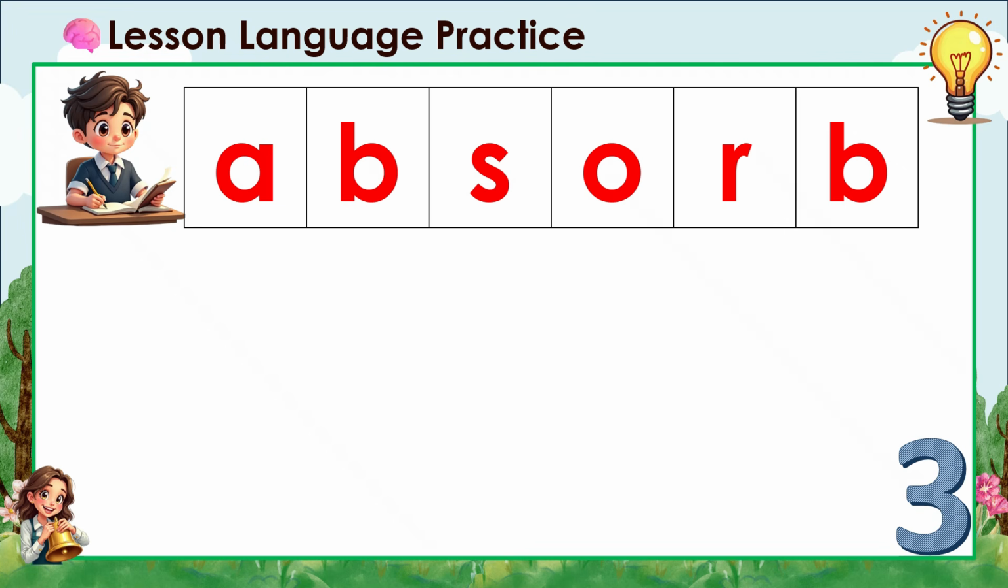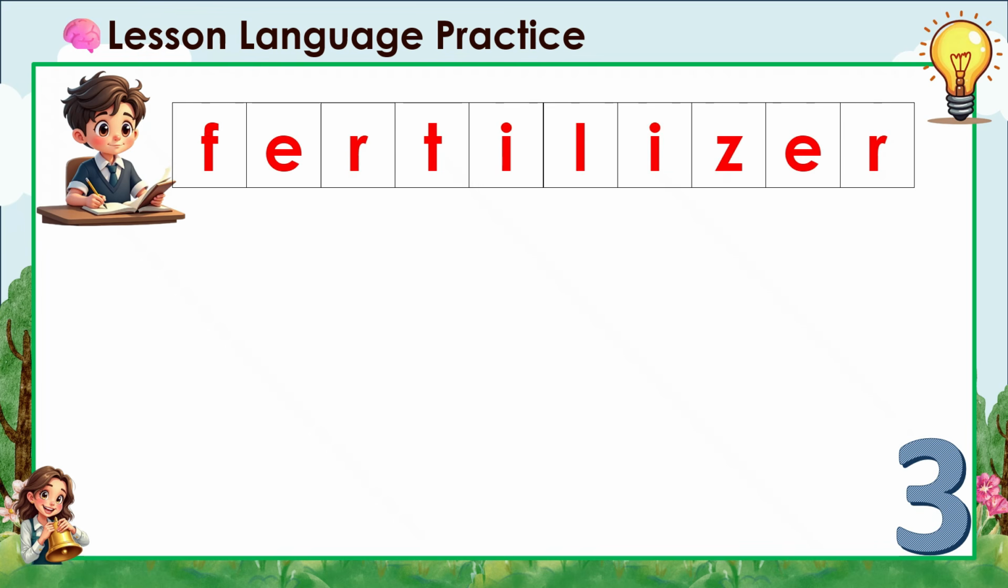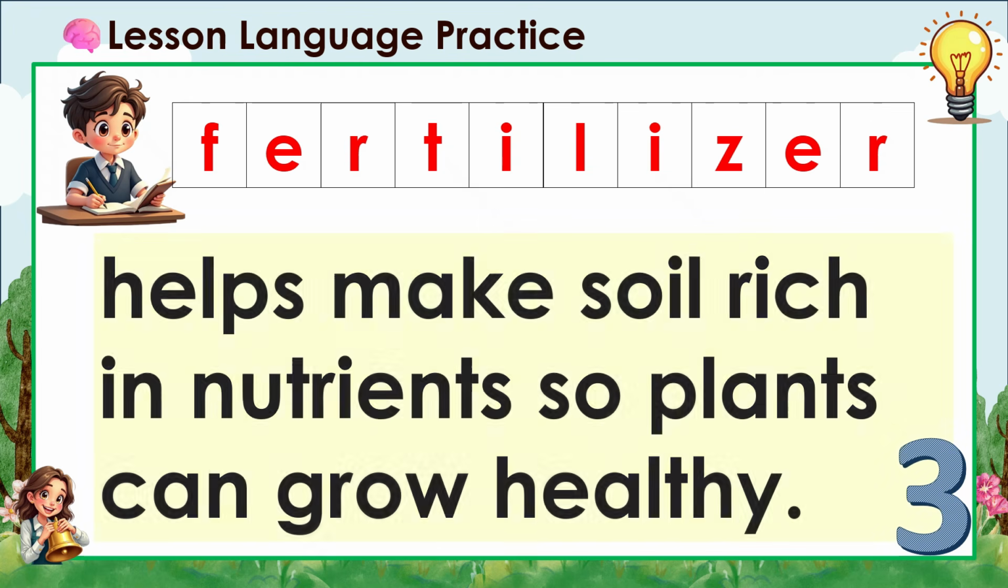Our third word is absorb. A-B-S-O-R-B. Absorb. It is to soak up or take in, like how roots take in water and food. Fertilizer. F-E-R-T-I-L-I-Z-E-R. Fertilizer. It helps make soil rich in nutrients so plants can grow healthy.